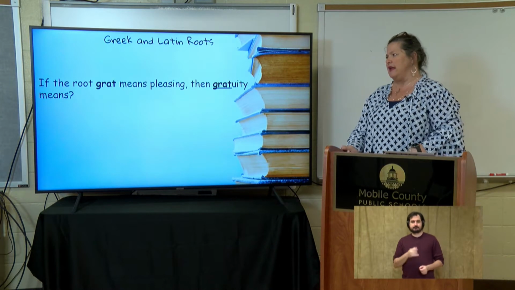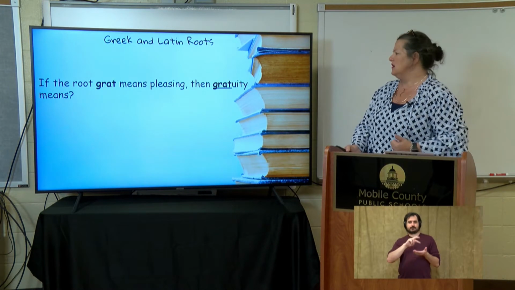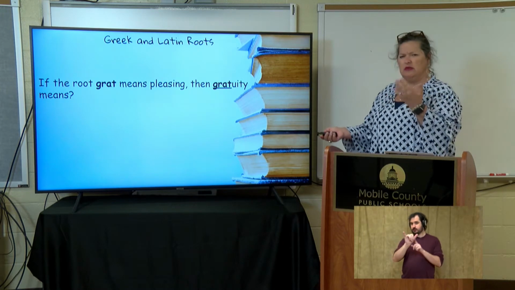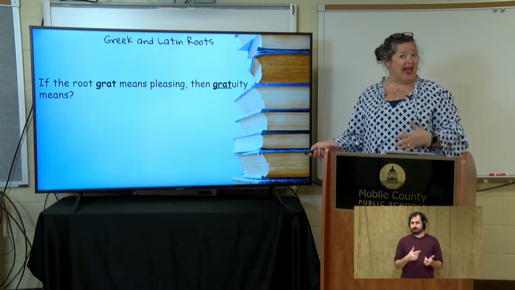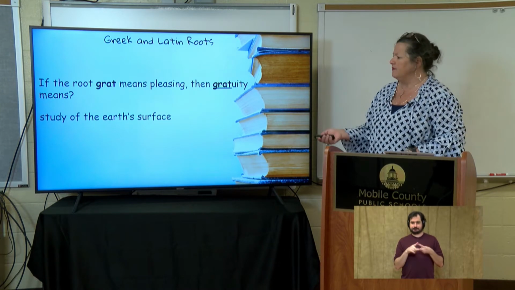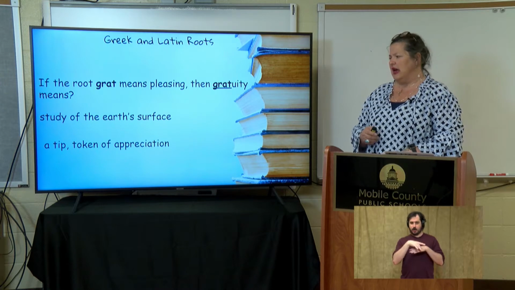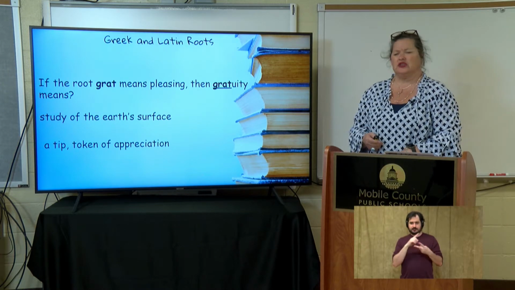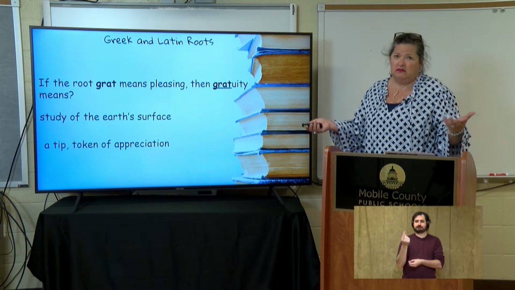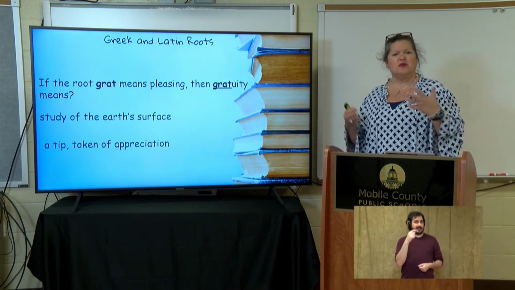If the root grat means pleasing, then gratuity must mean, okay, grat means pleasing. Pleasing is something that's good, that makes you happy. All right, we have study of the Earth's surface, or we have a tip, token of appreciation. Well, I think the Earth's surface is pleasing, yeah, but we learned that study of something was ology, right?